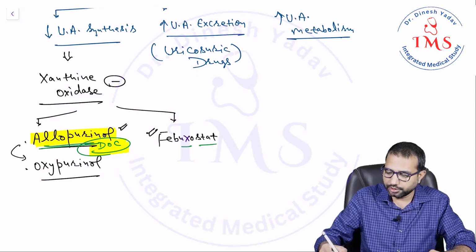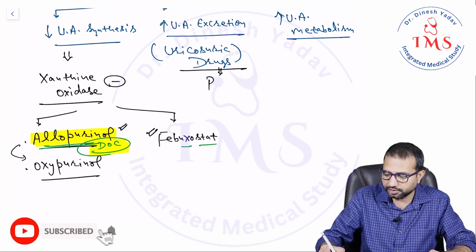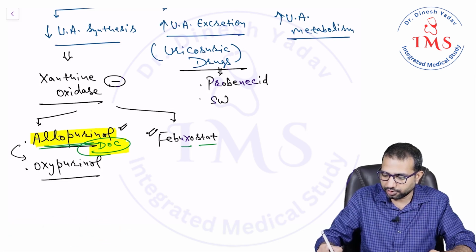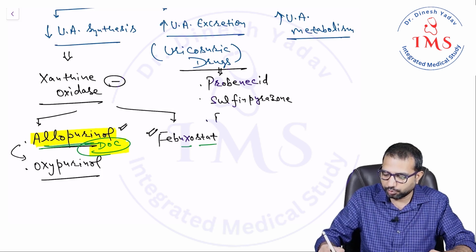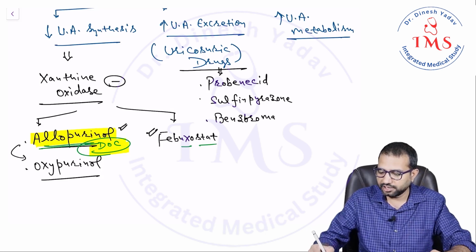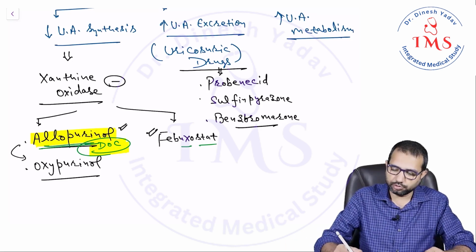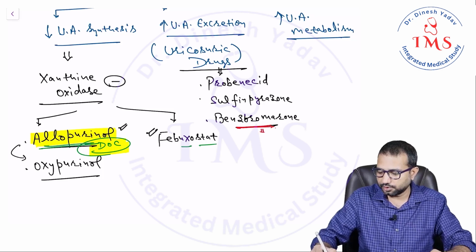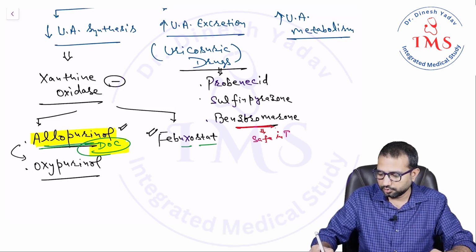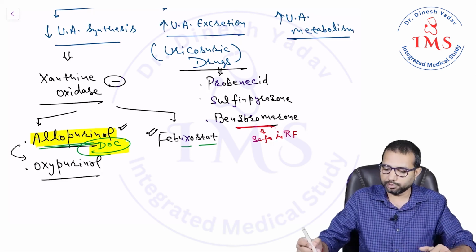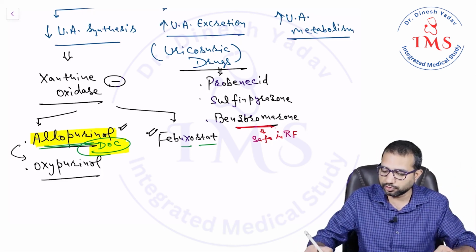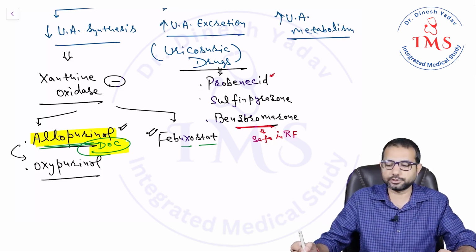Then the uricosuric drugs. In uricosuric drugs we have probenecid, sulfinpyrazone, and benzbromarone. Benzbromarone is safe in renal failure patients. These are the drugs used as uricosuric drugs. Probenecid has also been used with penicillin to increase the duration of action of penicillin.